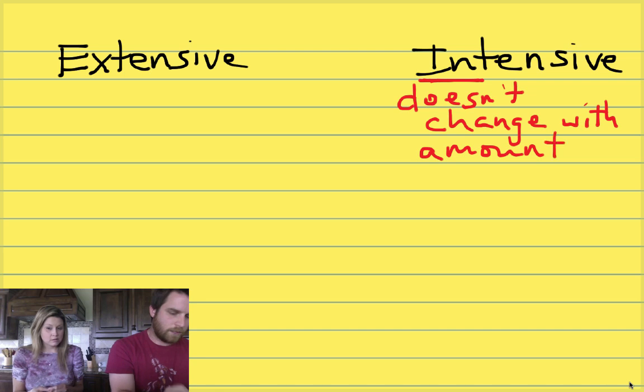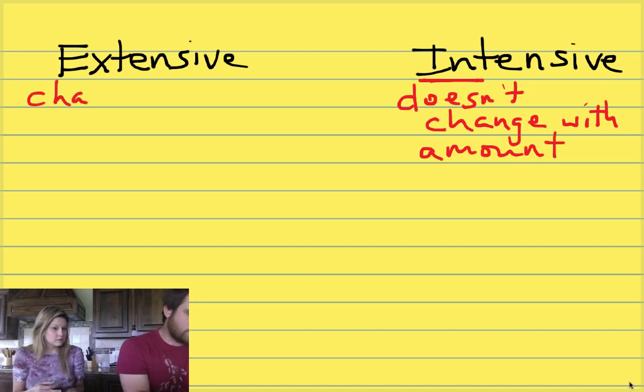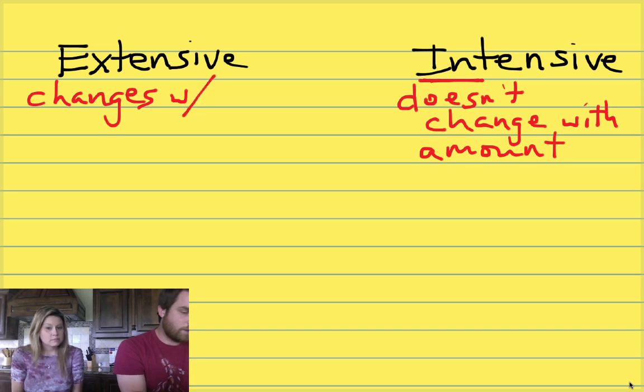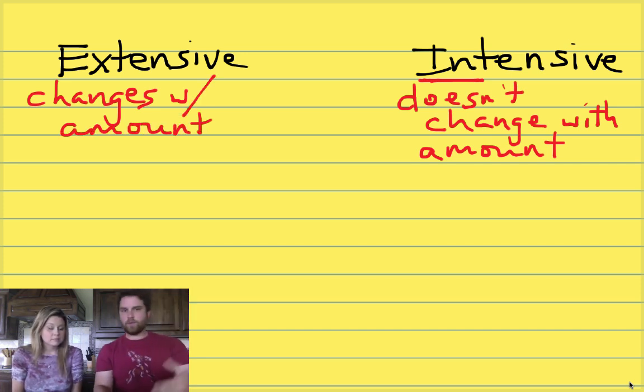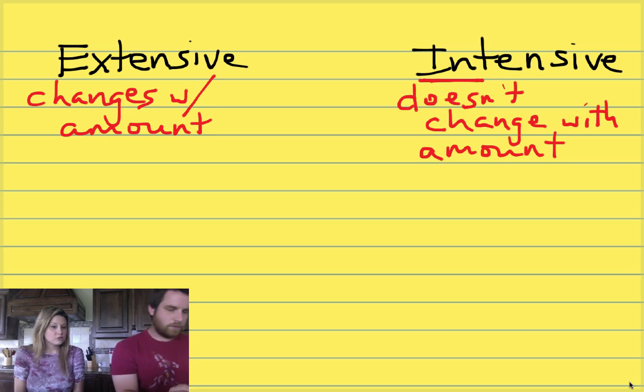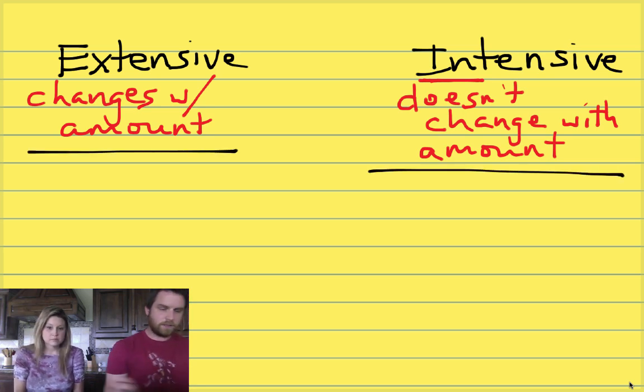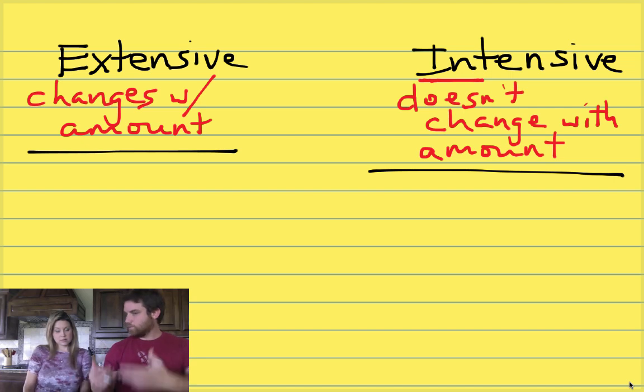And then extensive is the property that changes with amount. So if I have more or less, the extensive property will change. If I have more or less, the intensive is independent of all that. The extensive are usually going to be ones you measure. Let's list a few underneath here, but let's look at some real world examples.